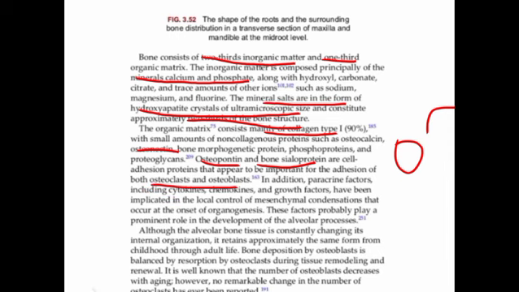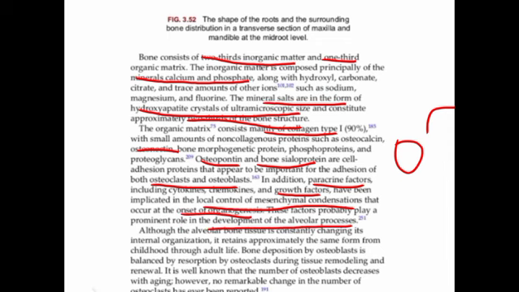In addition, we have paracrine factors. These paracrine factors are signaling molecules released by a cell that act locally on nearby cells rather than traveling long distances through the bloodstream like hormones. So they act locally, like cytokines, chemokines, and growth factors. They have been implicated in the local control of mesenchymal condensation that occurs at the onset of organogenesis. These factors play an important role during the development of the alveolar bone process.